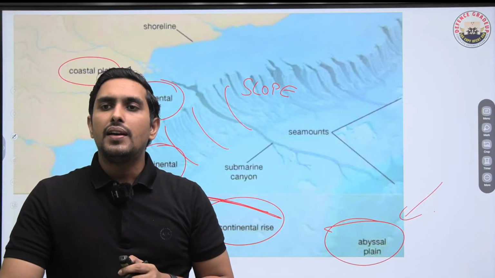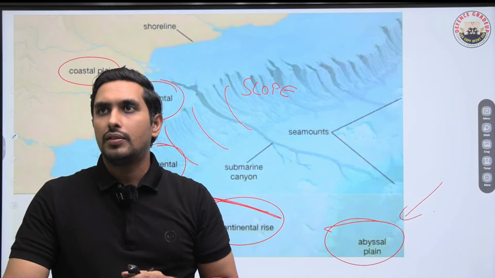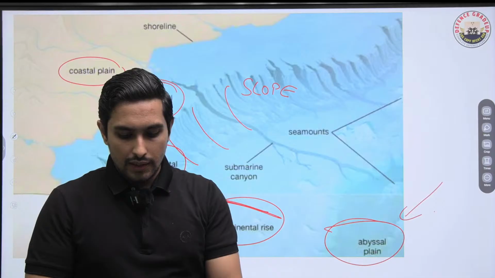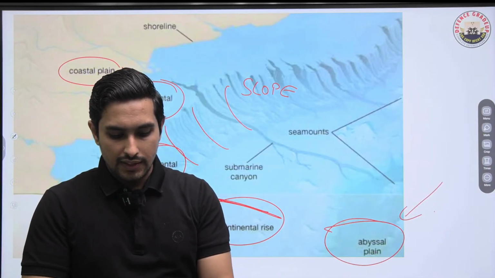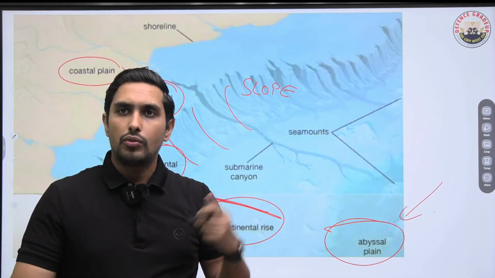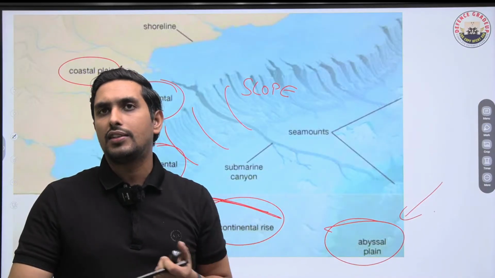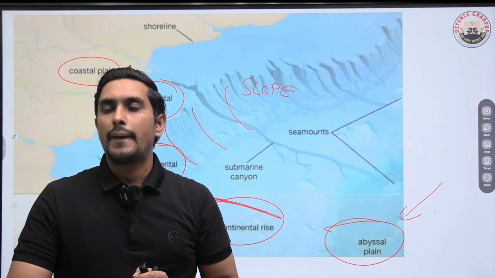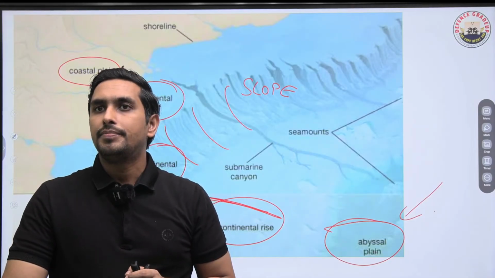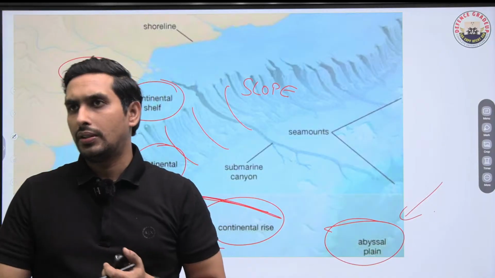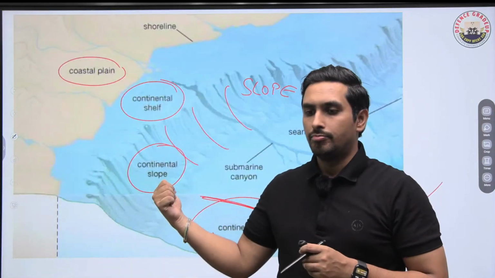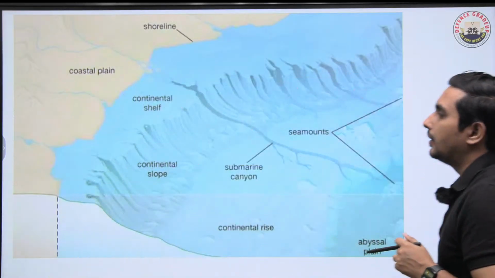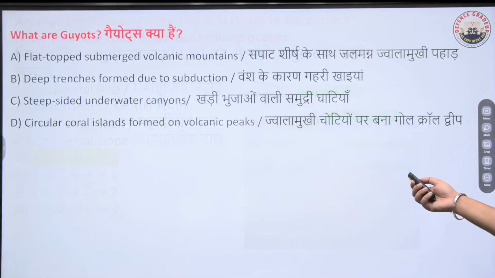Got it? But ultimately, see, these are the major ones. So when we talk about this one, you remember that this is a very important one. So actually this diagram was there and that's why I've given it to you. Is that clear? So in most of the diagrams you will see like this one. Babul, is that clear? Okay, moving ahead. So let's move to the next one.